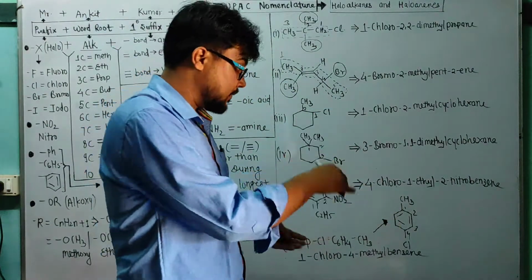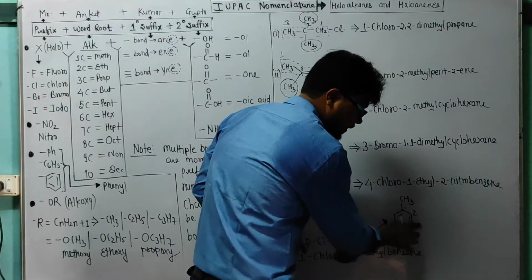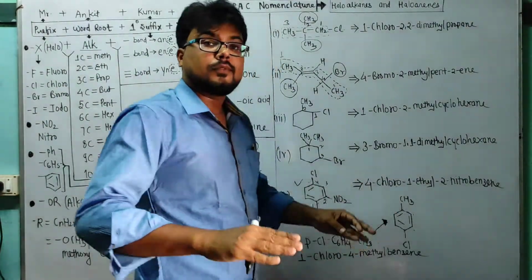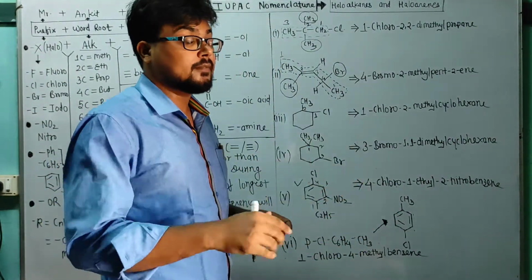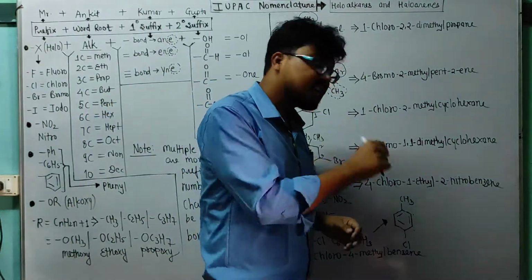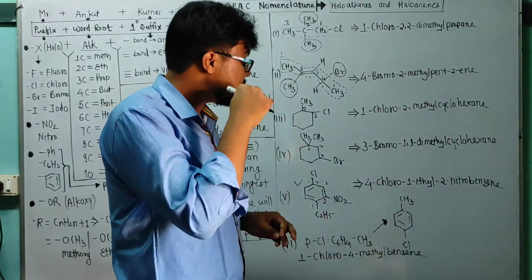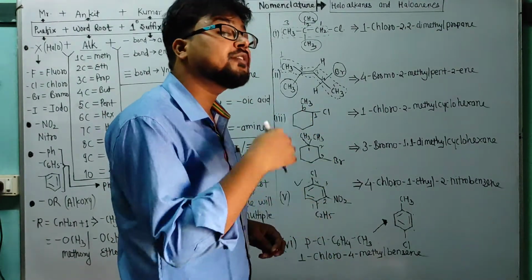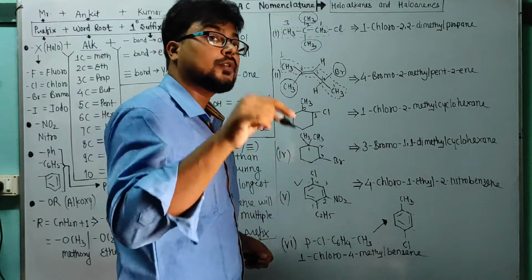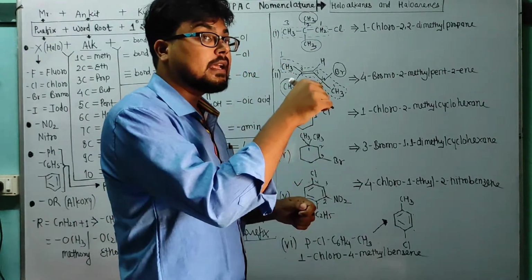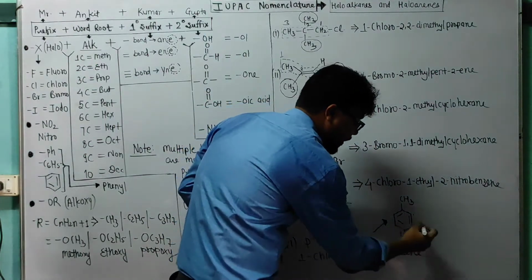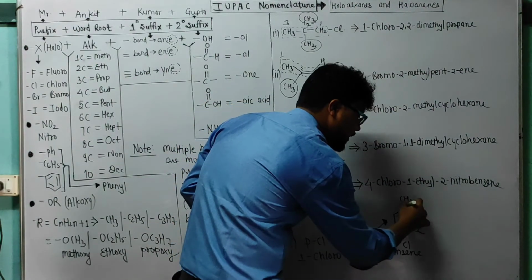again here a problem. Okay, I did wrong. Check it. Chloro and methyl, from which I will start numbering, from where I can mention the number, which one will be 1 or which one will be 4. So methyl and chloro, numbering will start from alphabetical, and alphabetically C is first, then M. That's why it will be 1, 2, 3, 4.